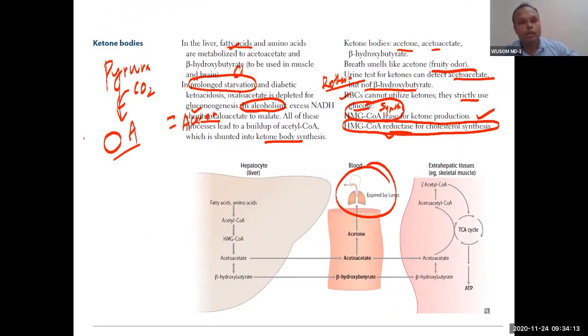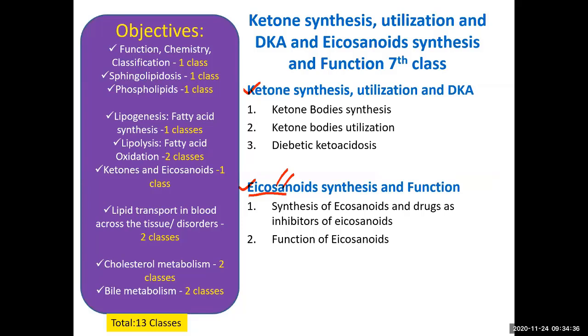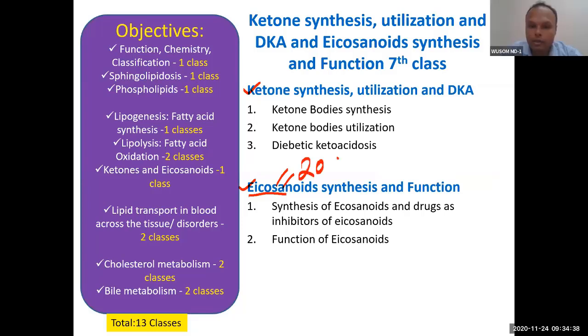Now let's talk about icosanoid synthesis. What does icosa mean? Does anybody know? 20. Very good. 20 carbon compound, 20 carbon fatty acids. Icosa means 20. So we have studied 20 carbon fatty acids.